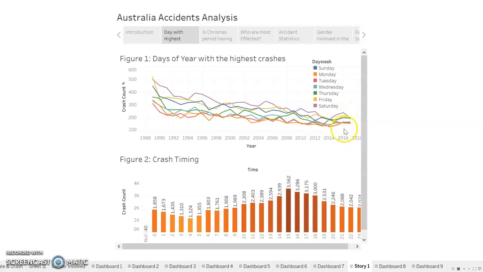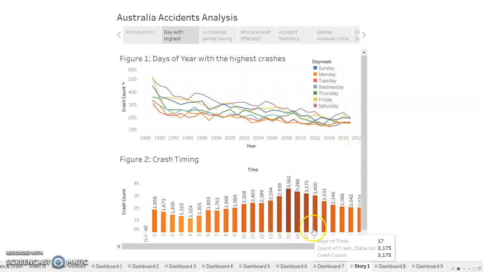So if we look at, for example, 2016, or over here in 2011, we see that all throughout the curve, the purple bar, which is the Saturday, has the highest number of crashes. So we can determine by this analysis that throughout all these years, the day that we have the most crashes happening is Saturday.